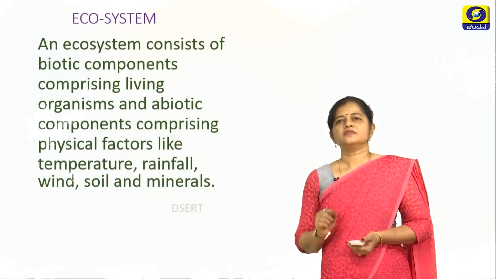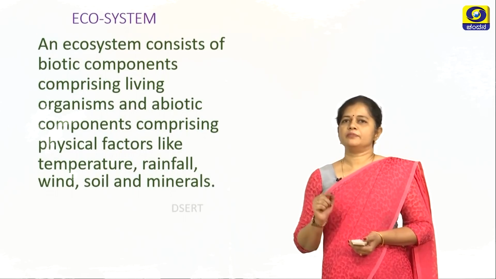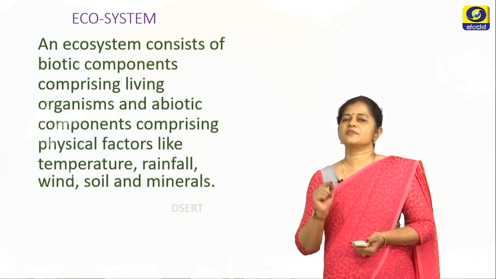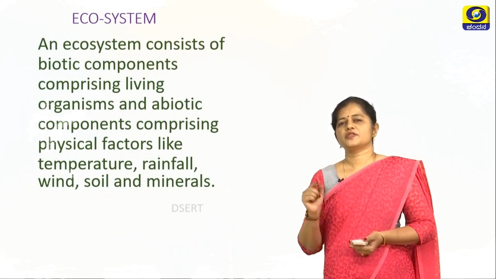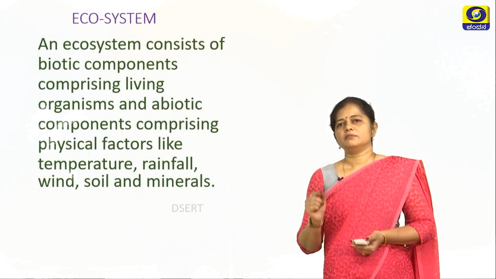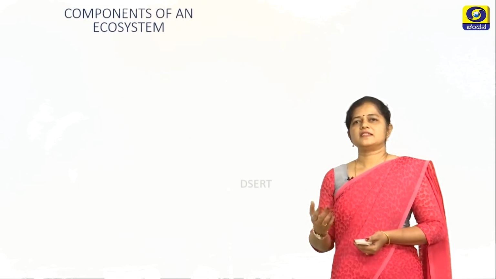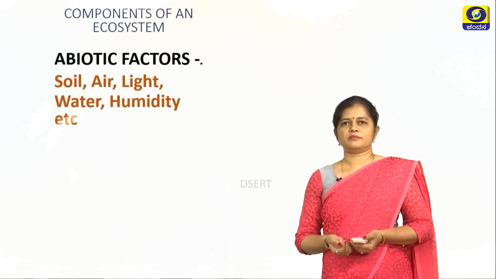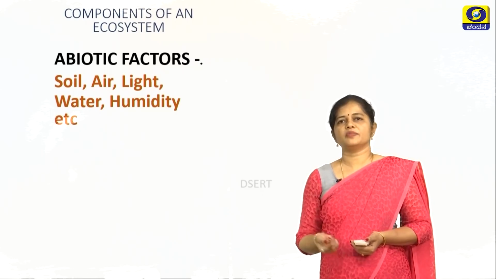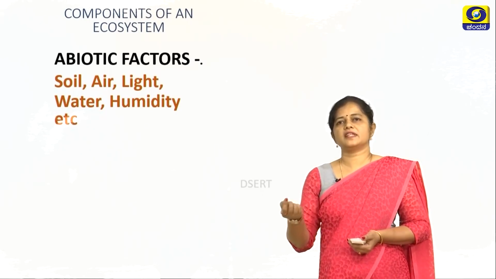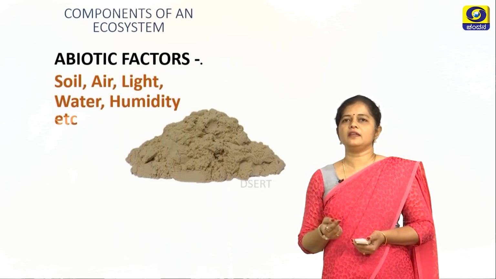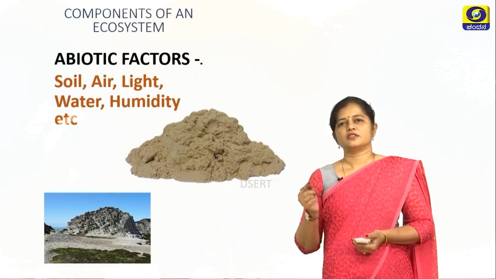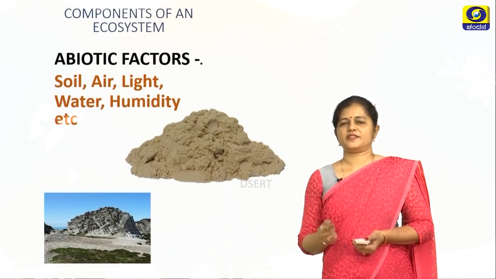An ecosystem consists of biotic components comprising the living organisms and the abiotic components comprising factors like temperature, rainfall, soil, minerals, etc. Now let's see what the components of an ecosystem are. Basically, there are two components, the abiotic components and the biotic components. The abiotic factors include the soil, the air, the light, the water, the humidity, etc.